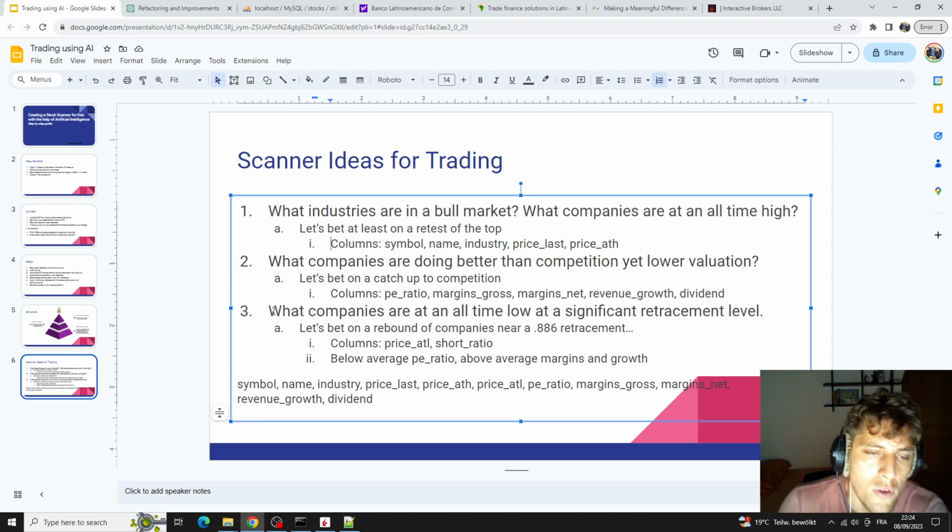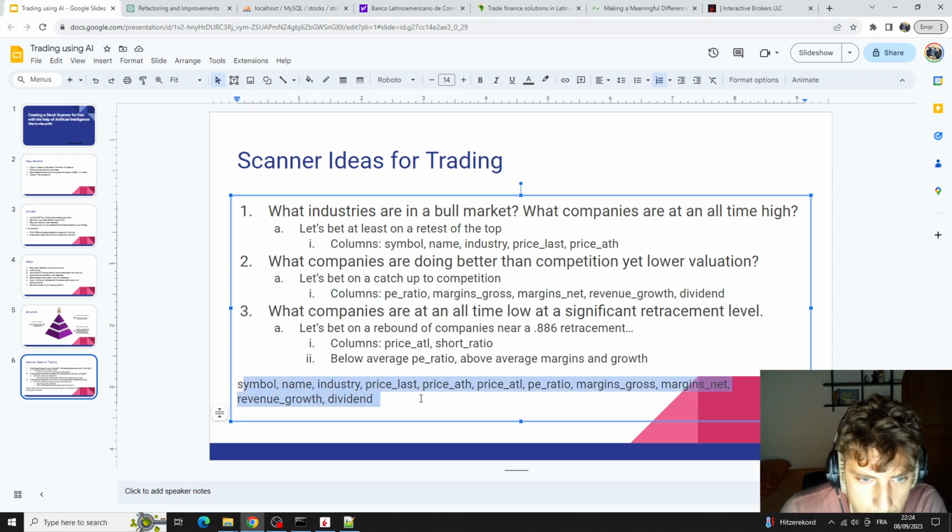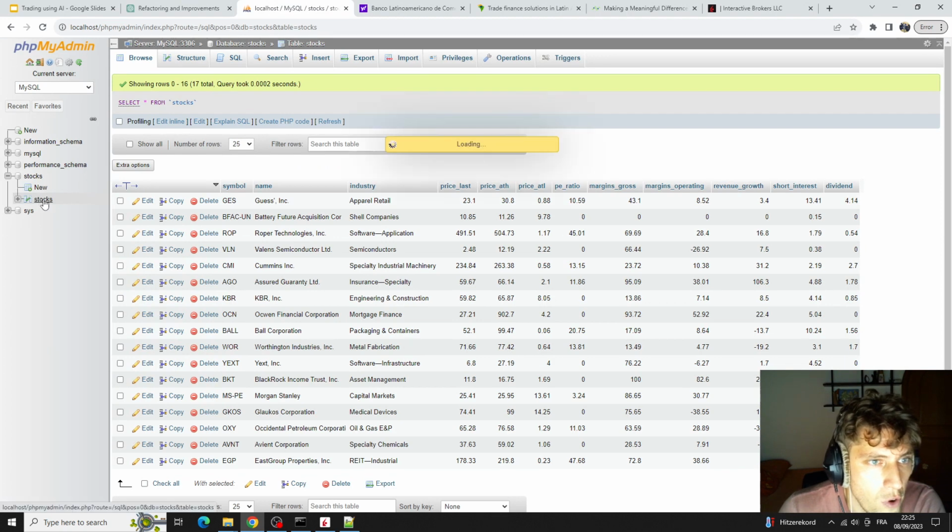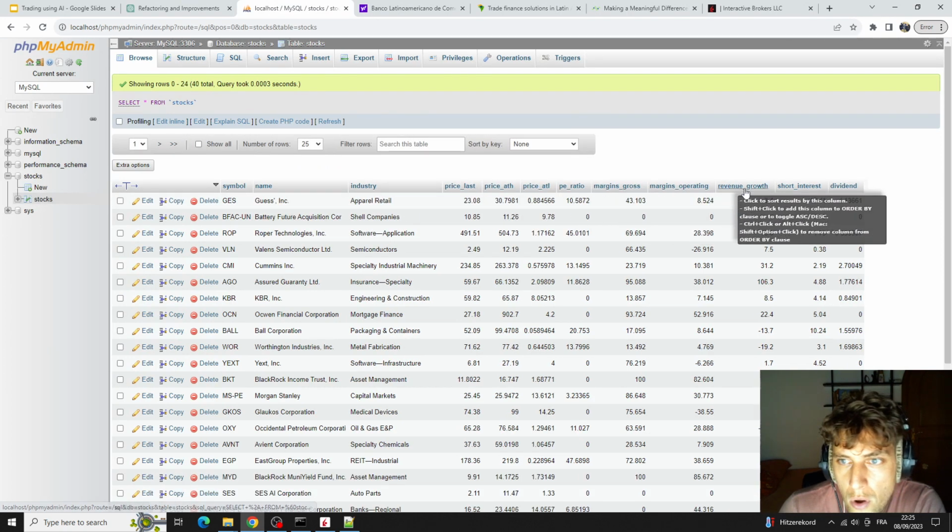And the third point was which companies are at an all-time low and potentially ready to bounce, and invert their trend. For all of these questions, we defined parameters that we wanted to consider. We took all the parameters and created a database on SQL. So we have our database on SQL that we created, these stocks with this structure, all these columns.